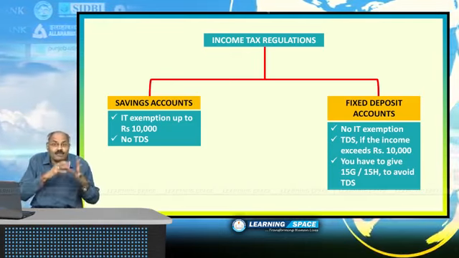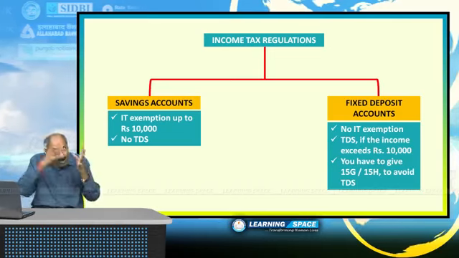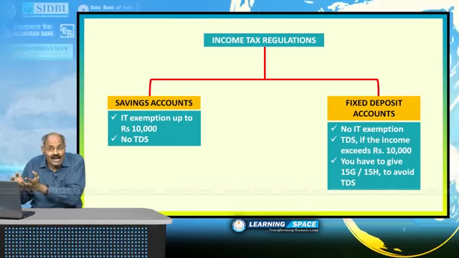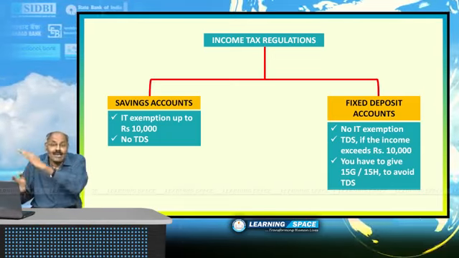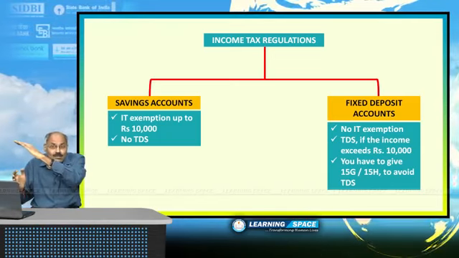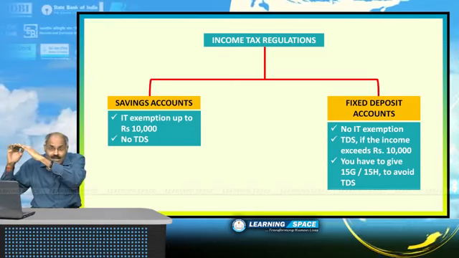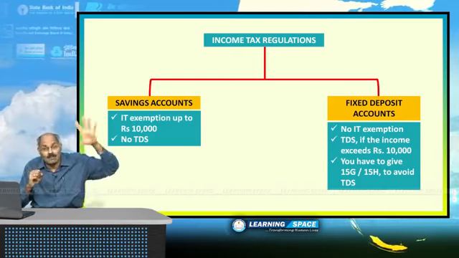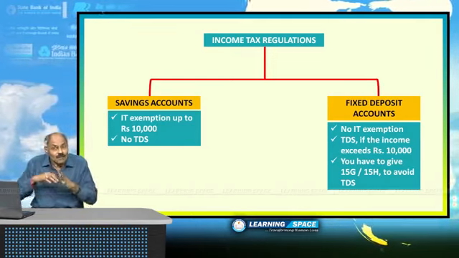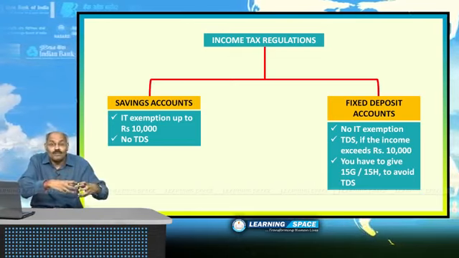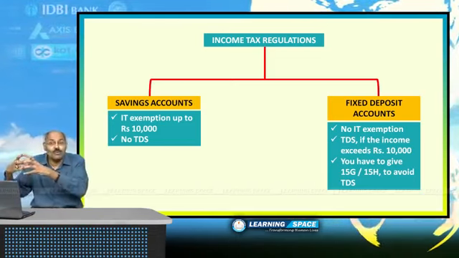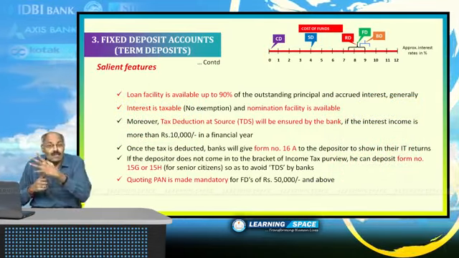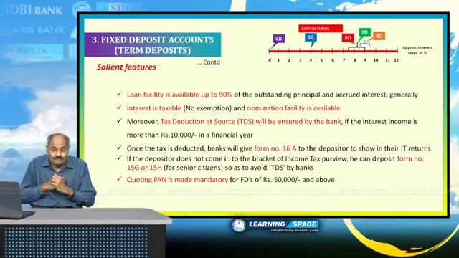If you are not giving 15G and if you are senior citizen, if you are not giving 15H, they will deduct income tax if your income is more than 10,000 rupees. If your interest is more than 10,000, they will deduct income tax and deposit with income tax department. And if you want to avoid it, you have to give 15G or 15H if you are senior citizen. This is all about income tax regulations with regard to the fixed deposits.